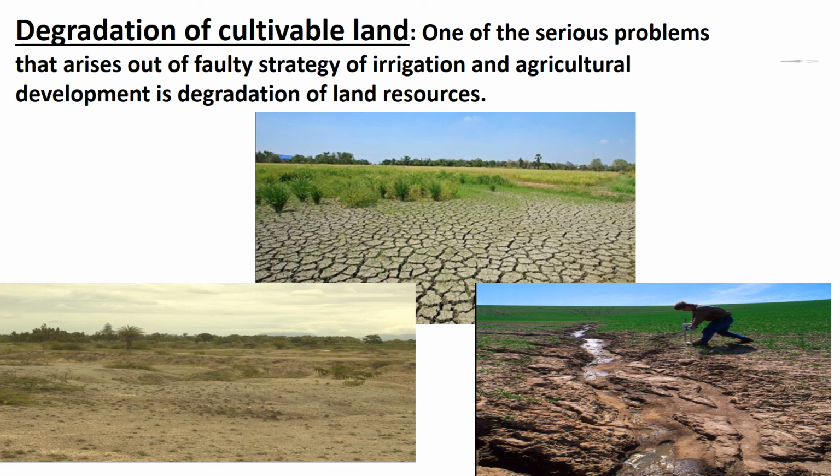Leguminous crops have been displaced from the cropping pattern in the irrigated areas, and the duration of fallow has substantially reduced owing to multiple cropping. This has obliterated the process of natural fertilization such as nitrogen fixation. Rain-fed areas in humid and semi-arid tropics also experience degradation of several types like soil erosion by water and wind erosion, which are often induced by human activities.